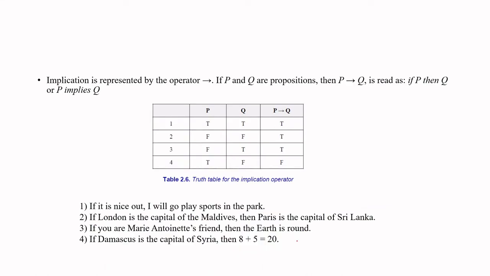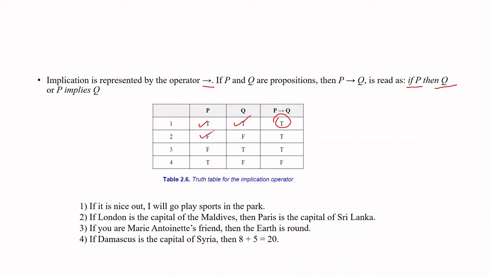Next, we come across implication. The implication operator is represented using this symbol. If P and Q are propositions, what P implies Q says is, if P is true, then Q is true. If P is true and Q is true, then P implies Q is true.